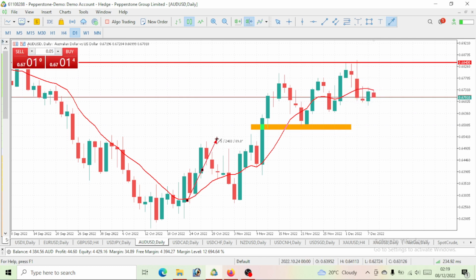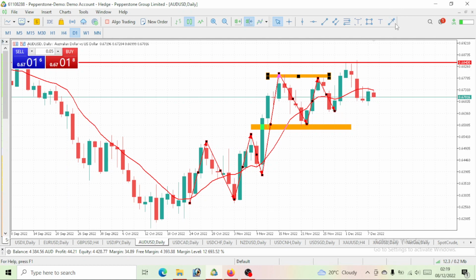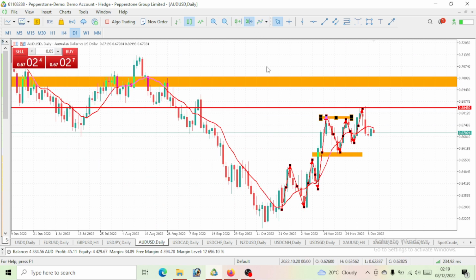So let's start from here. We've seen higher highs here, and then here comes a correction. A new high. If you notice, this high actually broke this previous high. Here comes a correction, and then we've gotten again a new high. So we had a correction here and then a double top here. A double top. And guess what we've gotten again after that? A correction. Guess what we've had now? A new high. I told you guys, if you were following me consistently, that we'd be having a correction at this level, at a level of 0.68430. If you are following, you see how we got to this level.